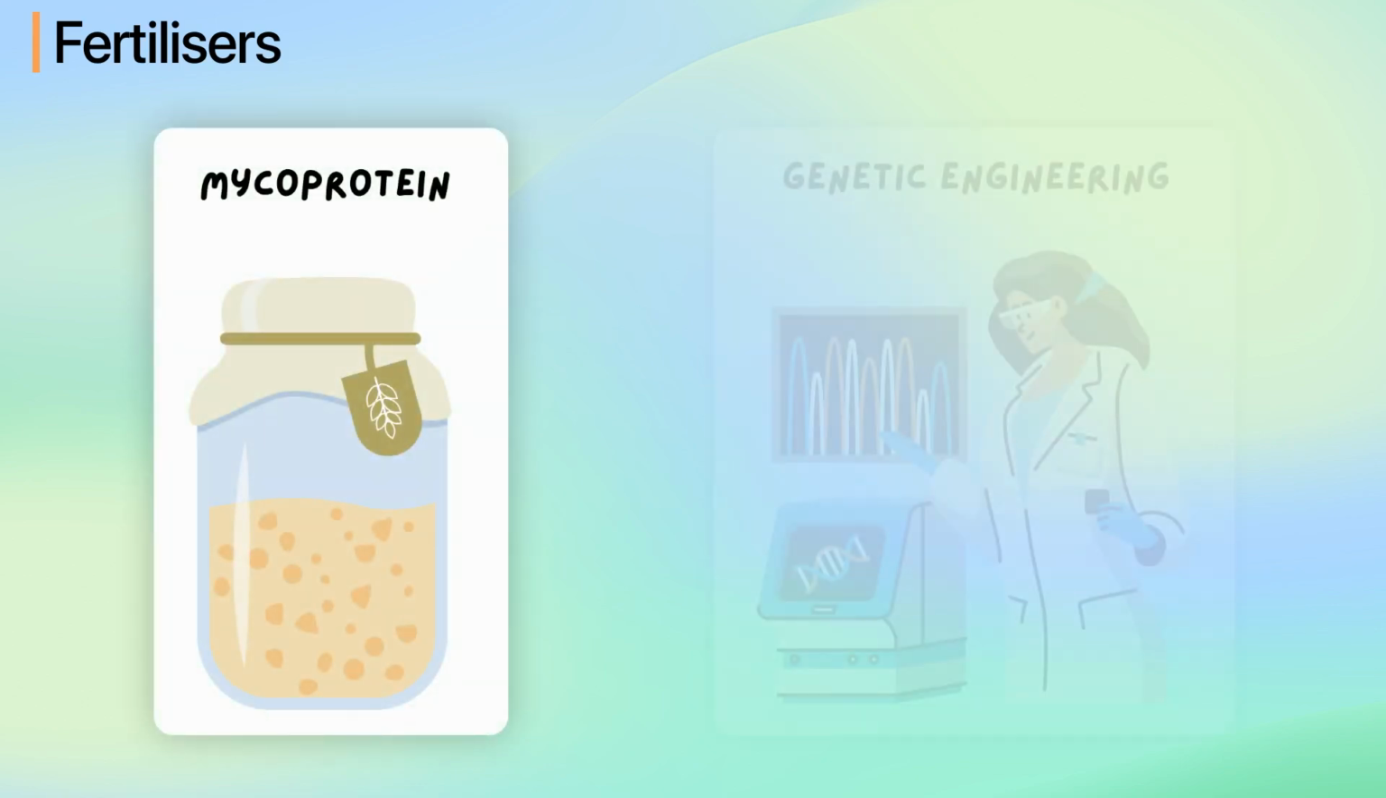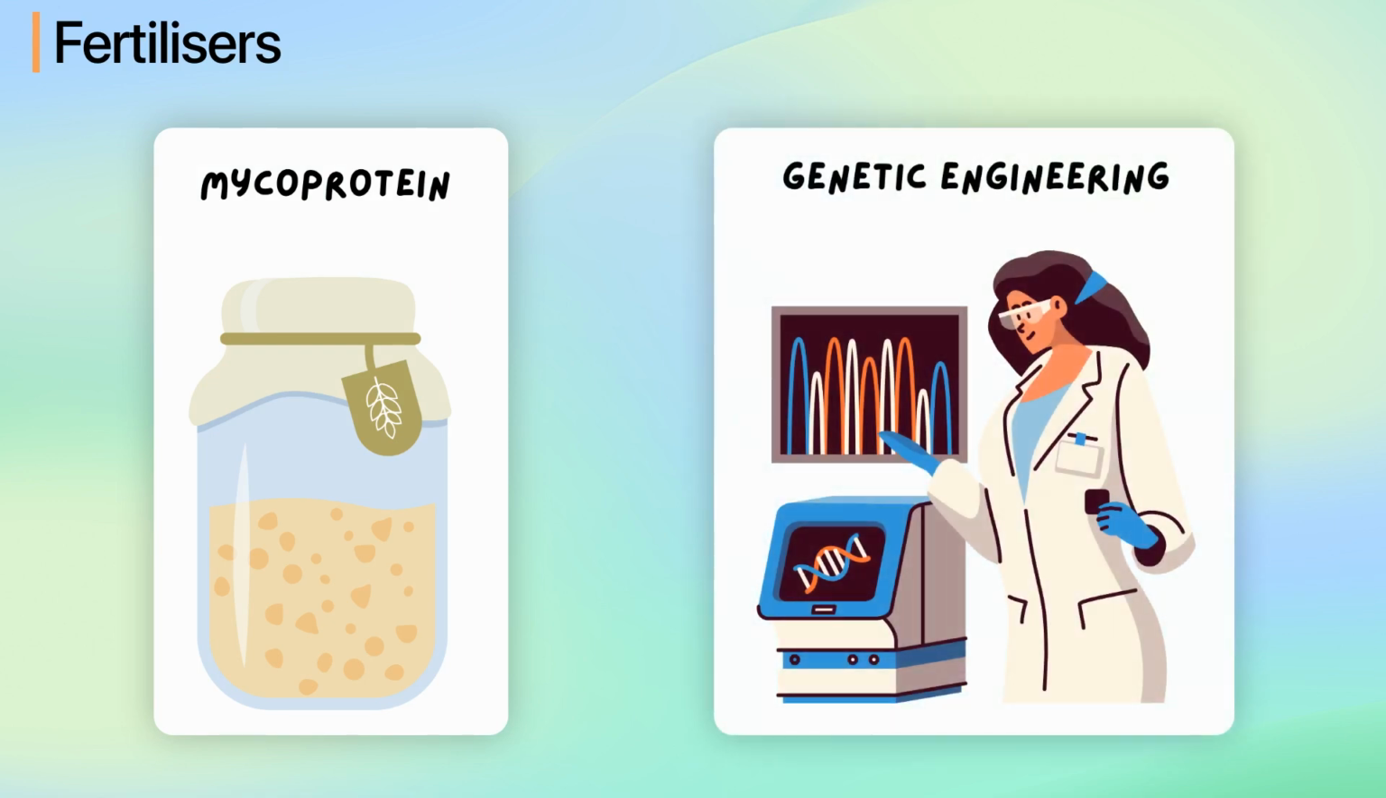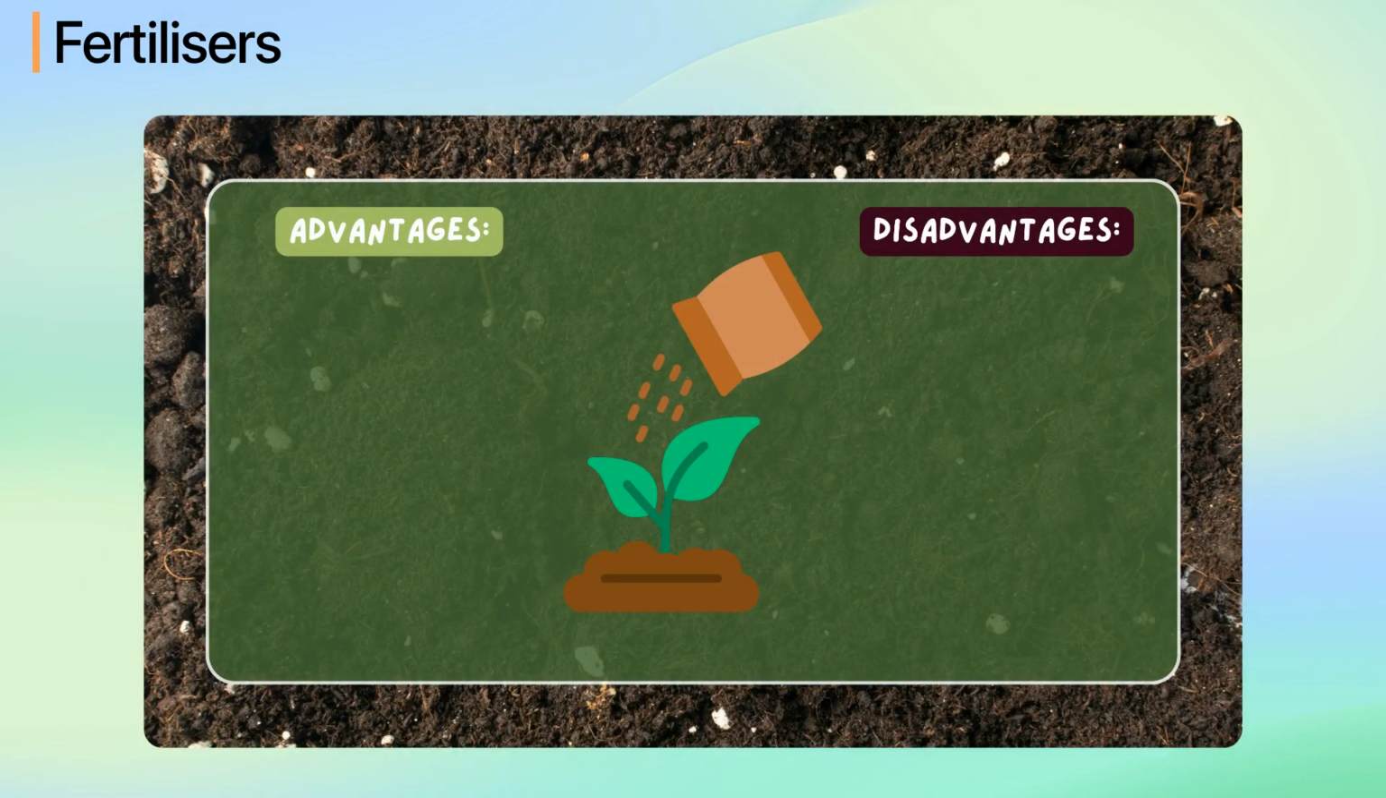In this lesson, we're exploring how biotechnology, specifically modern techniques such as mycoprotein production and genetic engineering of crops, can address the challenges of feeding a growing global population. We'll also look at the advantages and disadvantages of using fertilizers and biological control methods in agriculture.